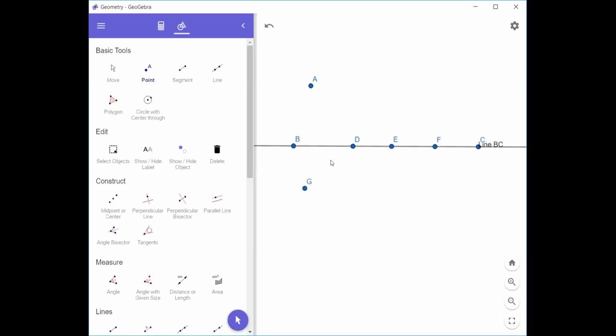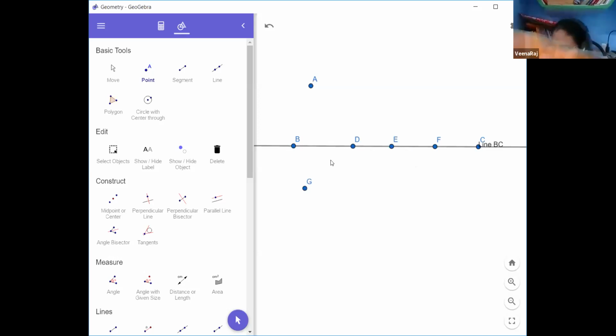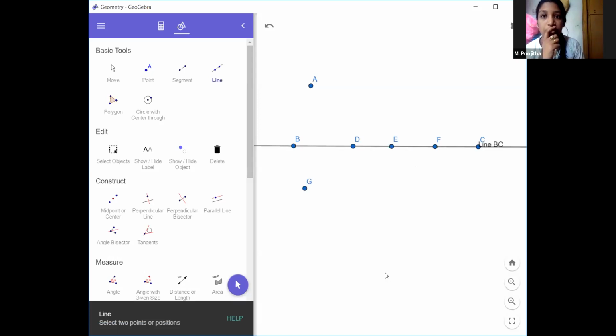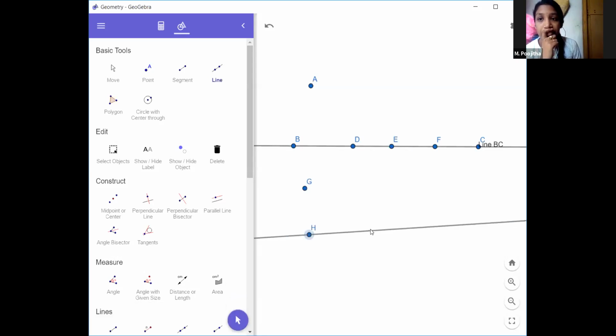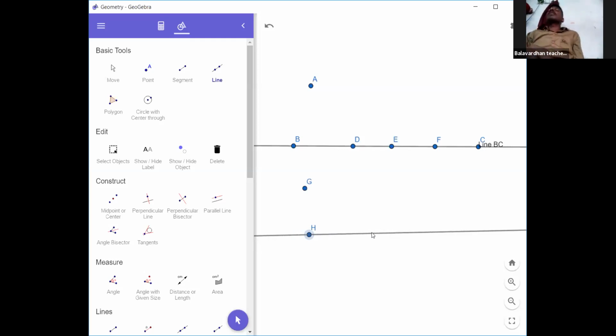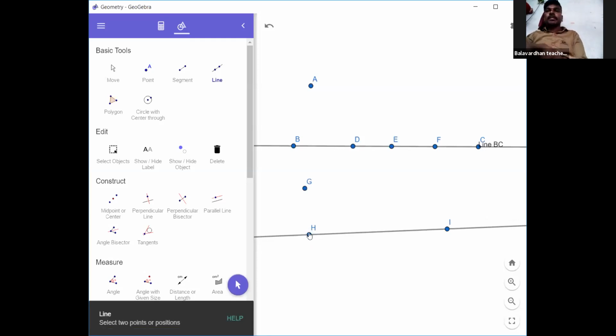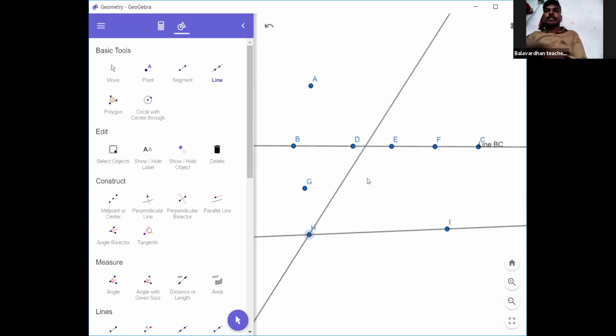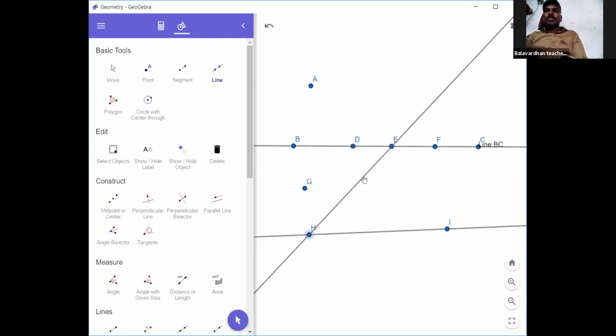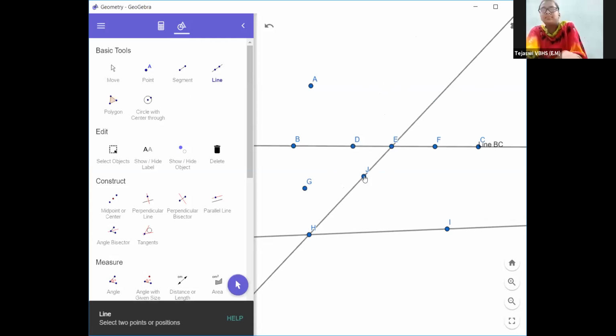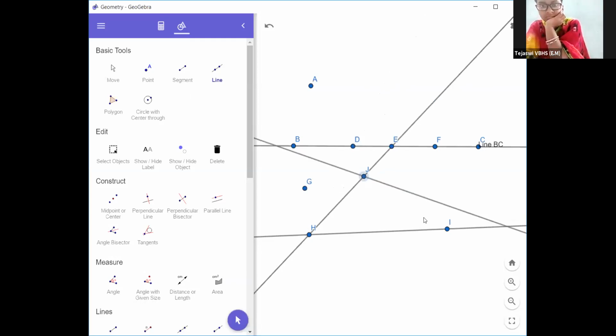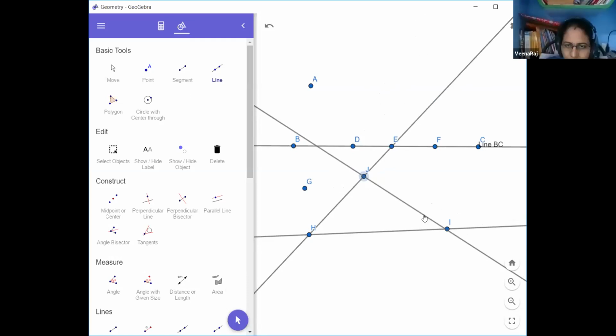Suppose we have lines like this, and I have taken some points like this.